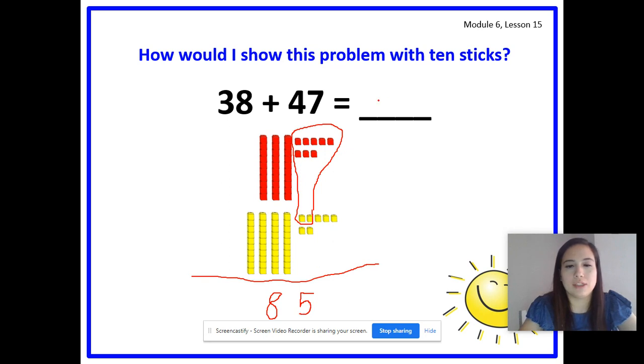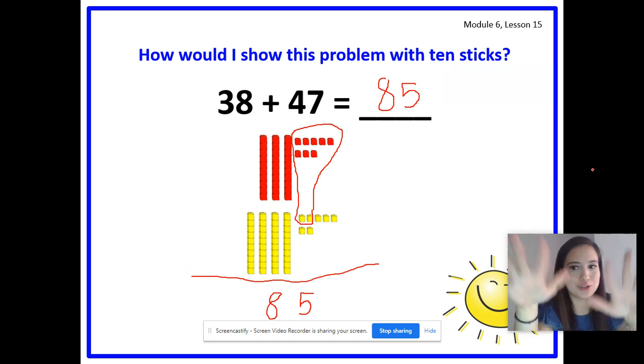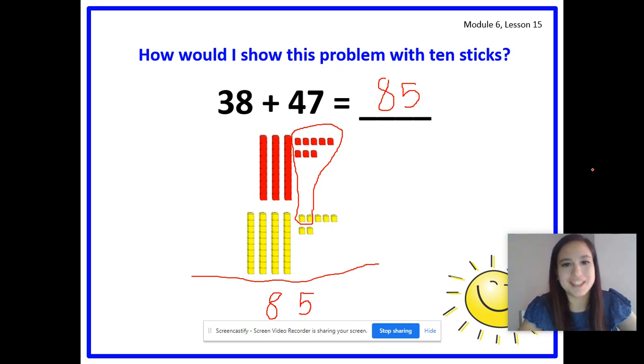So 38 plus 47 equals what number, boys and girls? Get ready. Yes, 85. That should have been your answer. So I hope that you fixed your problem as I went along. And if you needed to fix it, and if you did an amazing job and you were right and you didn't just watch, then awesome job. Give yourself 2 brain kisses and then throw some glitter on it. Awesome. So let's practice another problem.